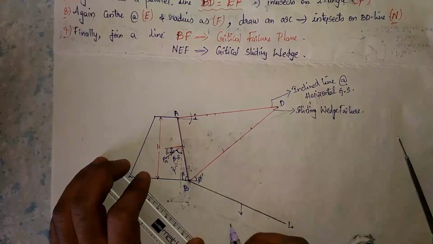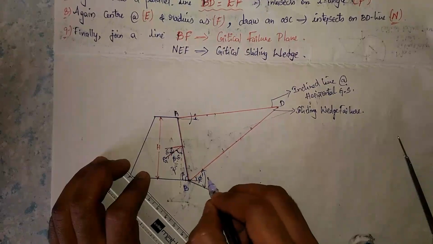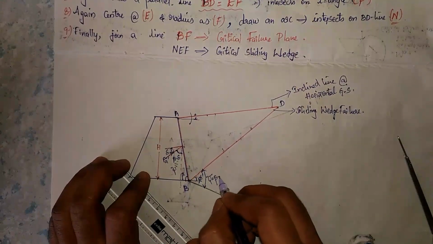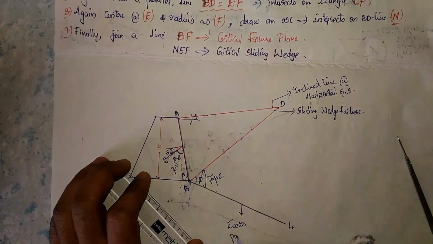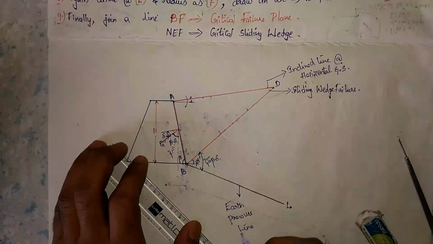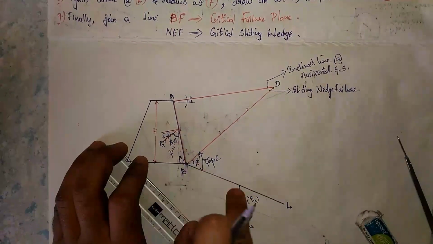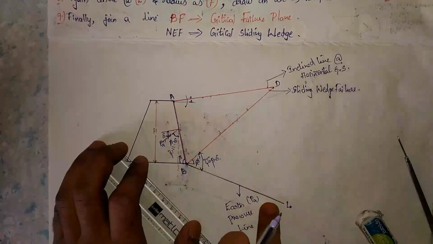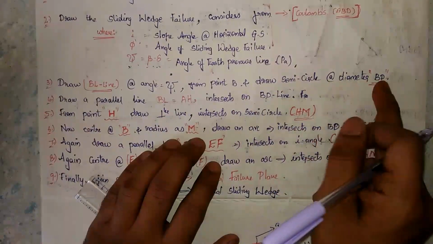This line is the earth pressure line, where psi equals beta minus delta. Earth pressure line, where PA, these two pressures are equal.